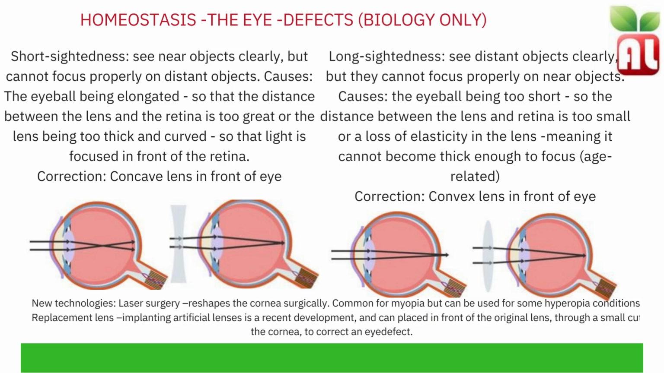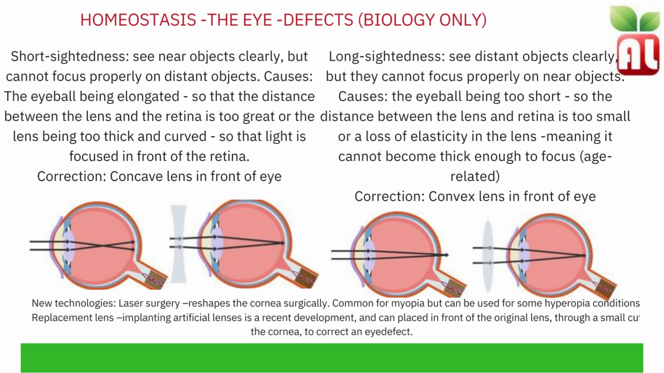Long-sightedness is where you see objects in the distance clearly, but cannot focus properly on near objects. The causes: the eyeball being too short, so the distance between the lens and the retina is too small, or a loss of elasticity in the lens, meaning it cannot become thick enough to focus, and this is an age-related cause. The correction: a convex lens is placed in front of the eye in glasses.